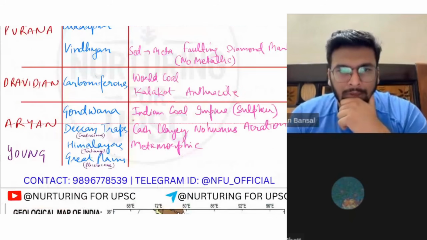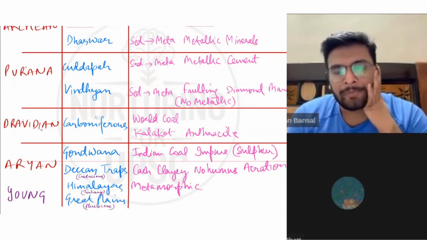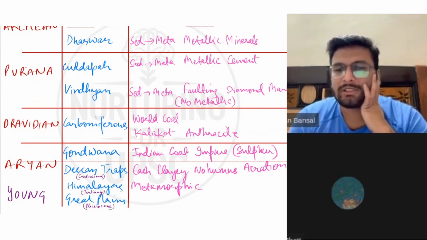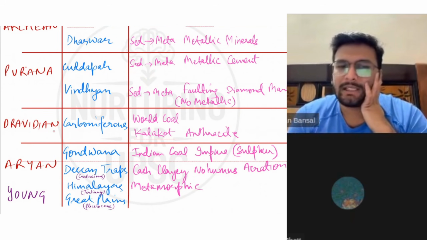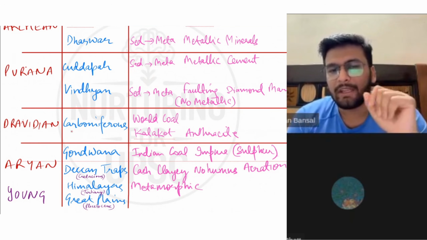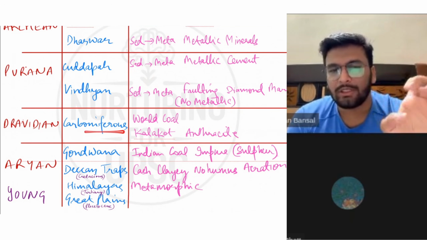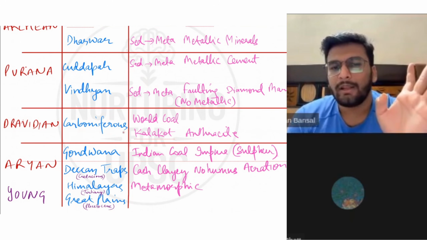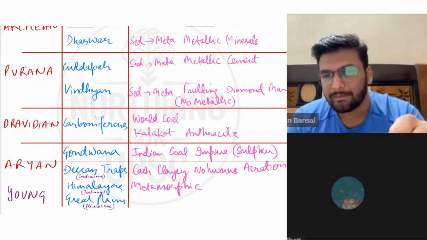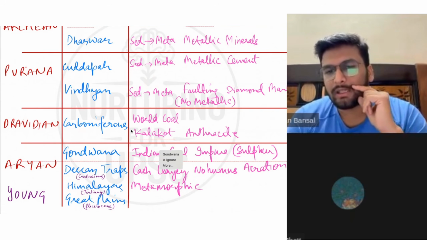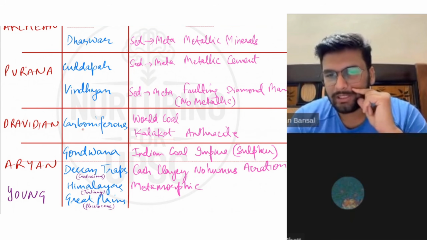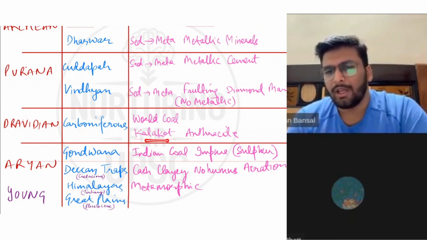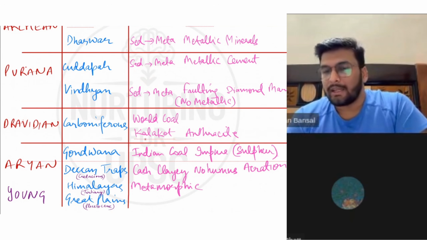Now the Dravidian rock system is primarily not present in India, but it is present in patches, for example anthracite at Kalakot. Otherwise, in the Dravidian time, the Carboniferous period, I covered this in lecture 1, the world's coal was formed. The entire coal of the world was formed. Indian coal was formed after this period, in the Aryan system, the Gondwana period. But when this was forming, smaller patches of coal were formed in India also, in the form of anthracite coal, as in the area of Kalakot.